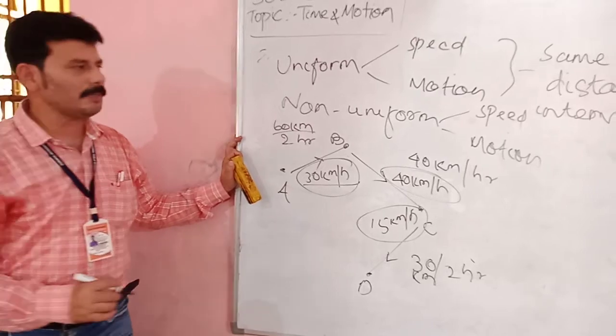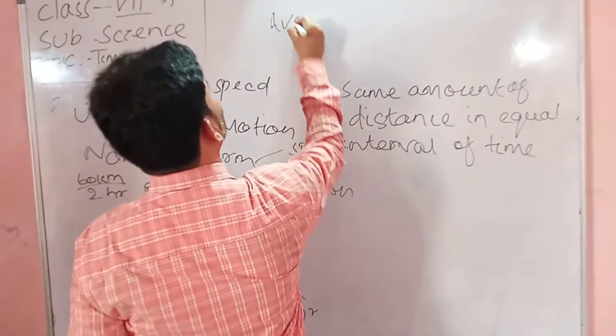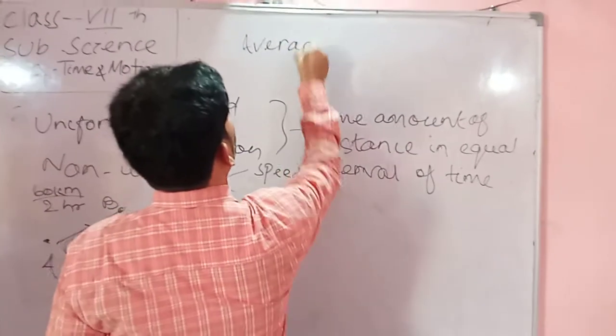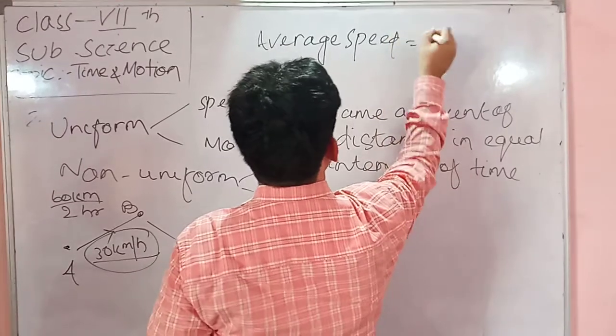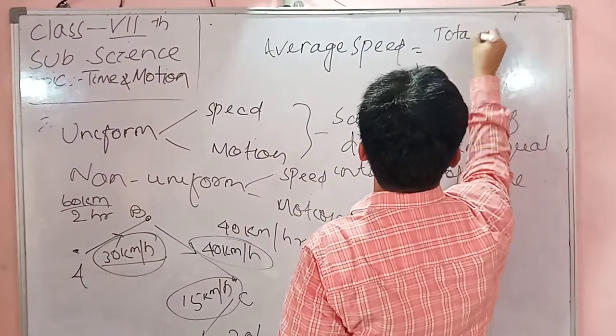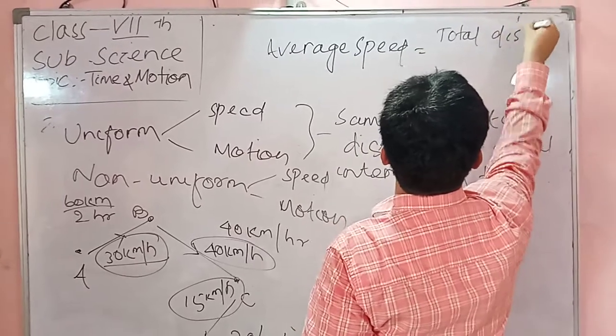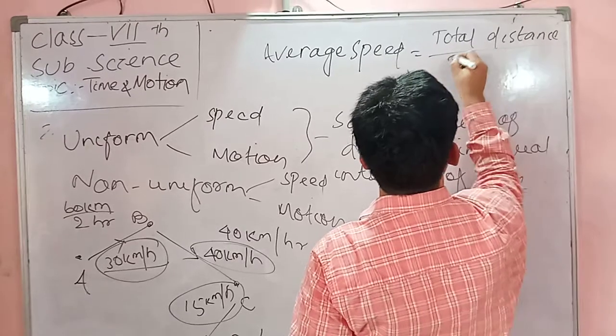Then what is the average speed? In this case, as we know, average speed is equal to total distance covered by total time taken.